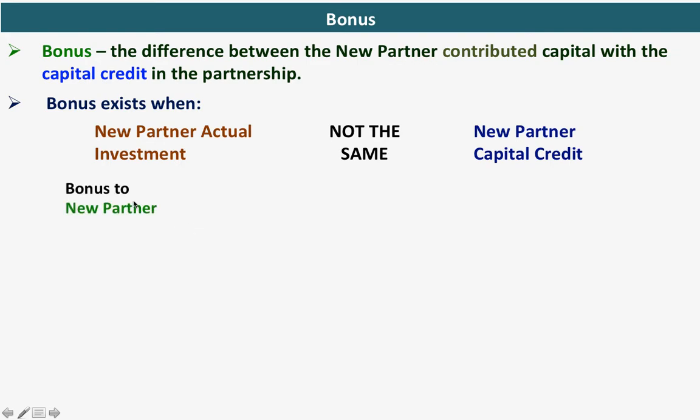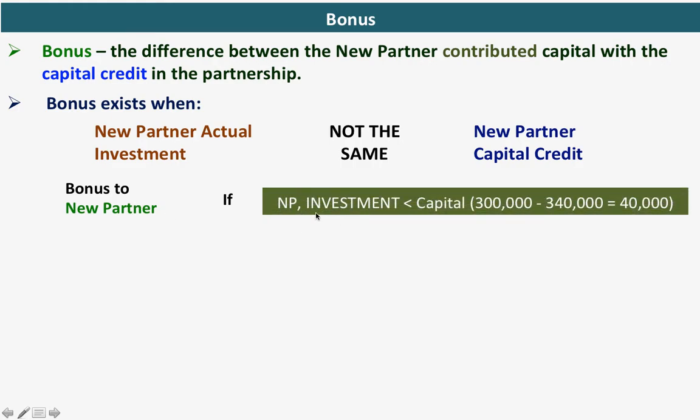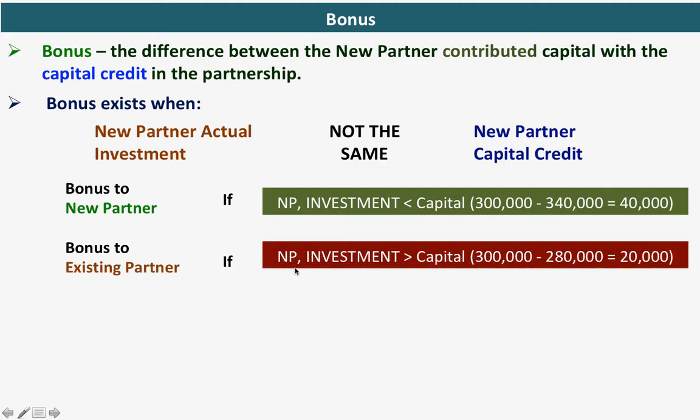Bonus to new partner, okay? If the new partner investment is less than the capital that was given. So a higher capital given to the new partner, then there is a bonus to the new partner. Bonus to existing partner if the new partner investment is higher than the capital given to the new partner. Okay, so the bonus will be given to the existing partner.